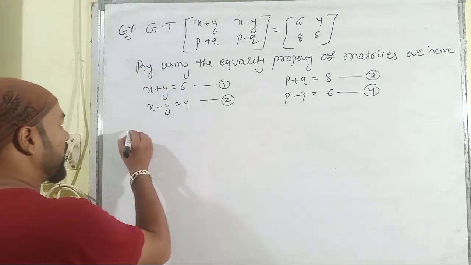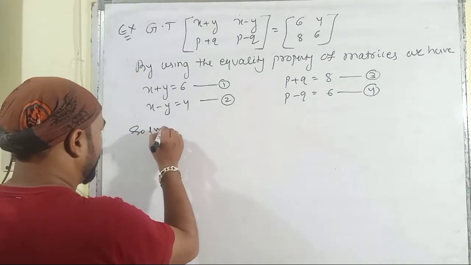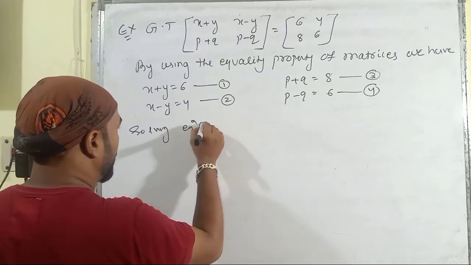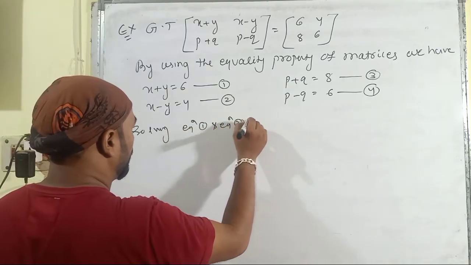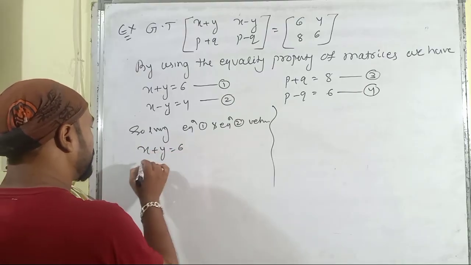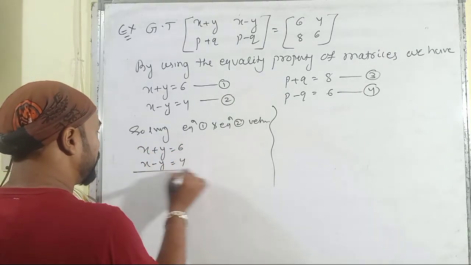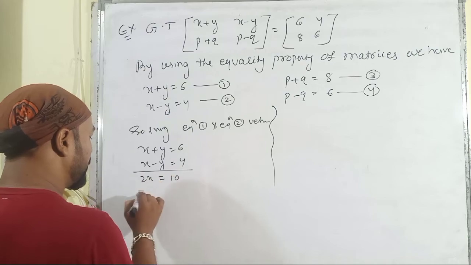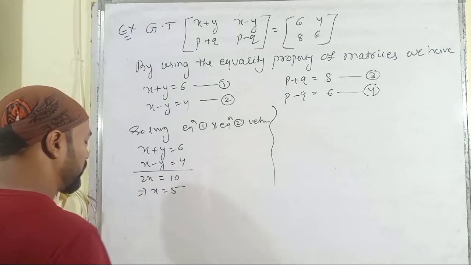Solving equation 1 and equation 2, we have x plus y is equal to 6, x minus y is equal to 4, that implies 2x is equal to 10, that implies x is equal to 5.